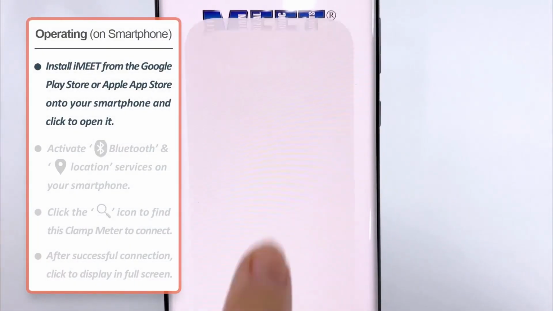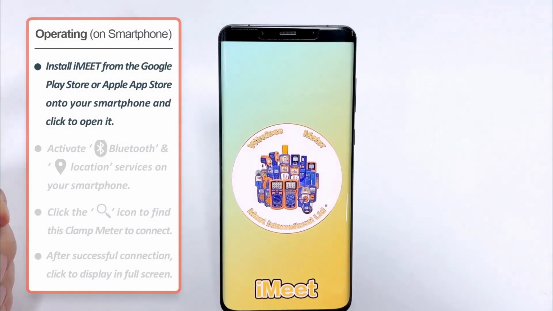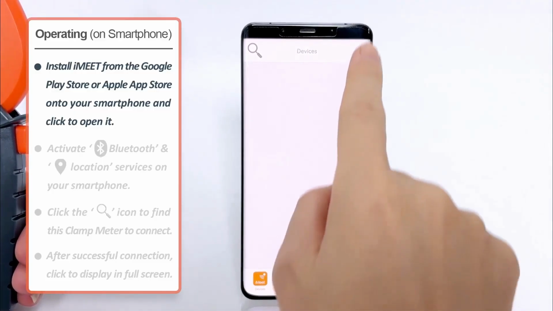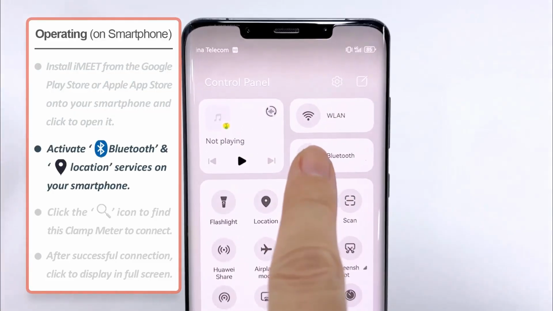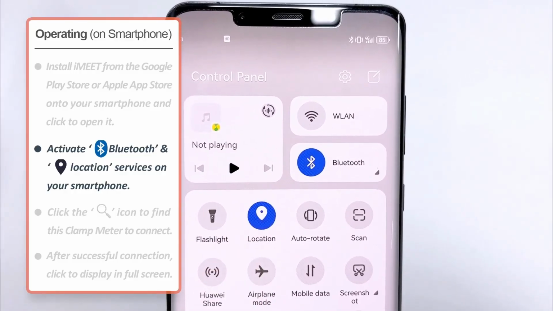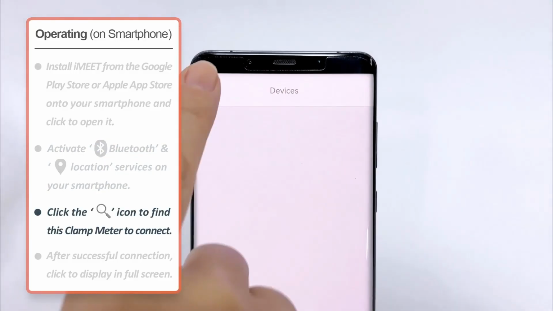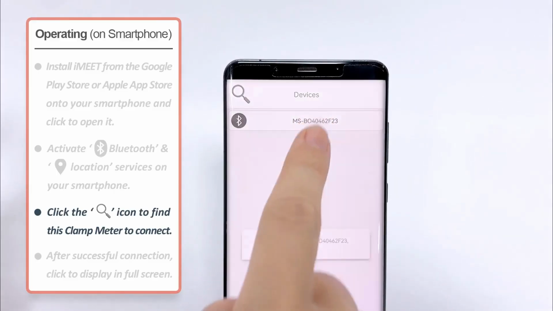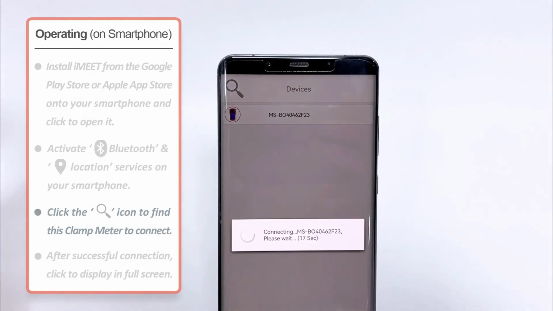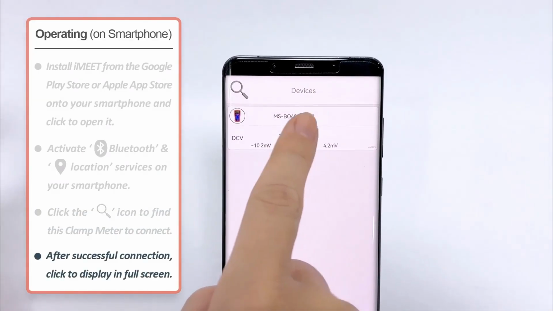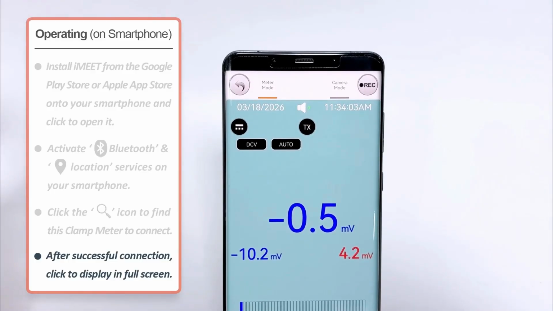Install iMeet from the Google Play Store or Apple App Store onto your smartphone and click to open it. Activate Bluetooth and location services on your smartphone. Click the searched icon to find this clamp meter to connect. After successful connection, click to display in full screen.